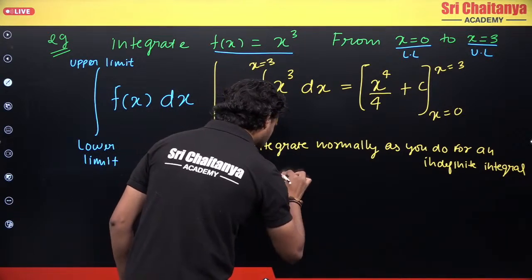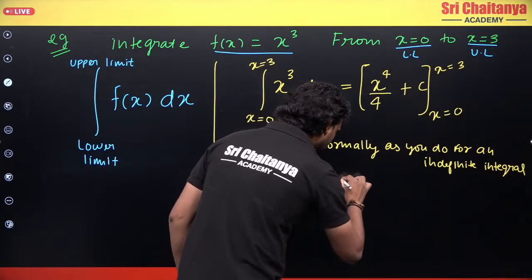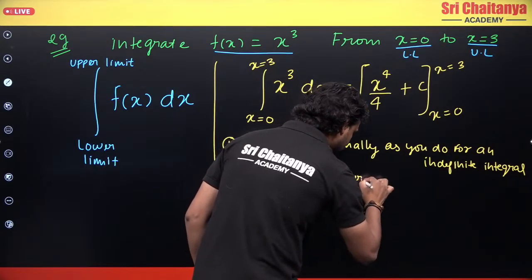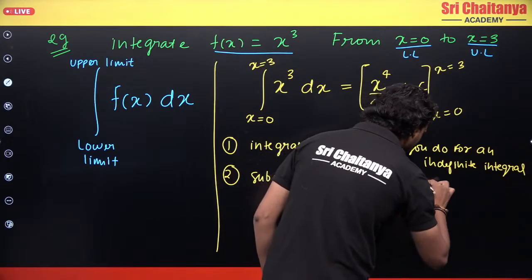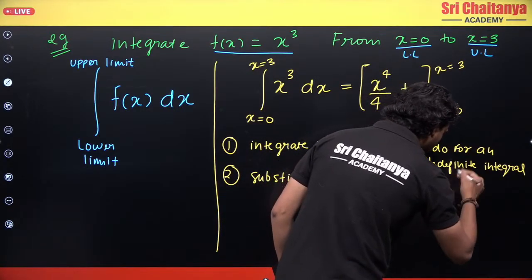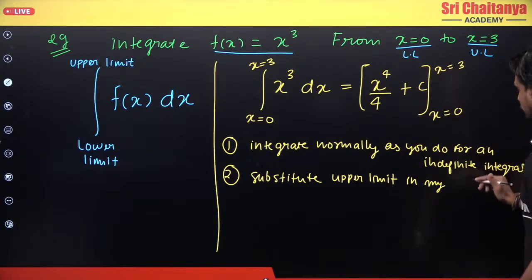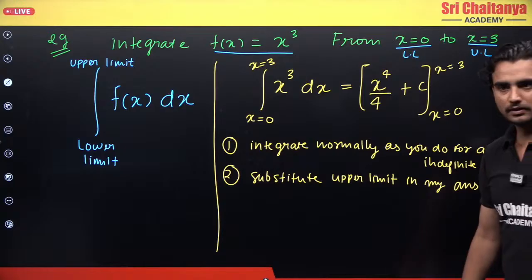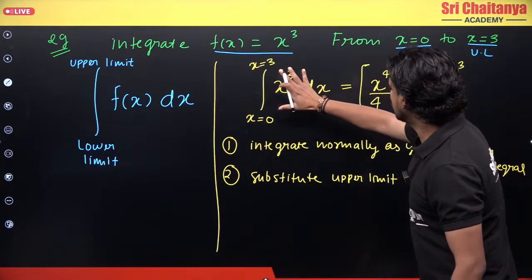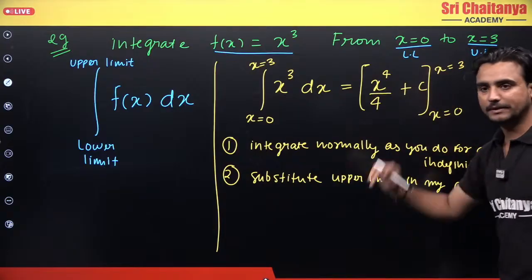Substitute upper limit. I will substitute my upper limit in my function. Okay, well, not in my function, in my answer. Okay, in this integral, in my answer. Correct? So the second step is I should substitute x equals 3 because this is my upper limit.